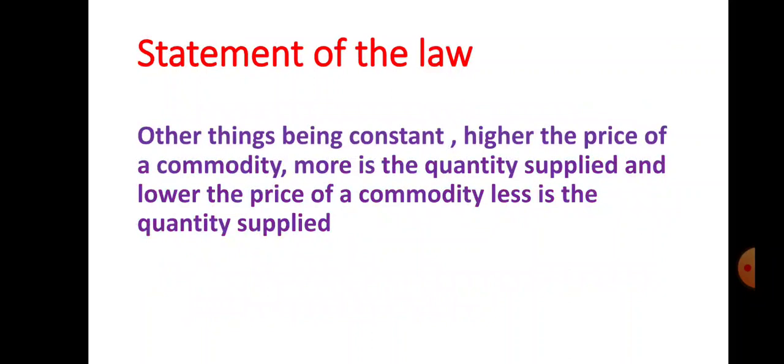Next is the statement of the law of supply. What is the statement? Other things being constant, the higher the price of a commodity, the more is the quantity supplied, and the lower the price of a commodity, the less is the quantity supplied. So by keeping other things constant, when price rises, supply rises, and when price falls, supply also falls. There is a direct relationship between price and quantity supplied. It means the law is based on certain conditions or assumptions.